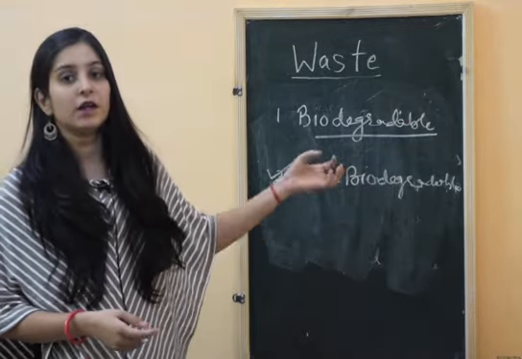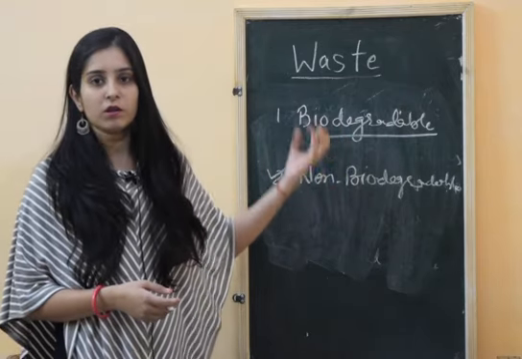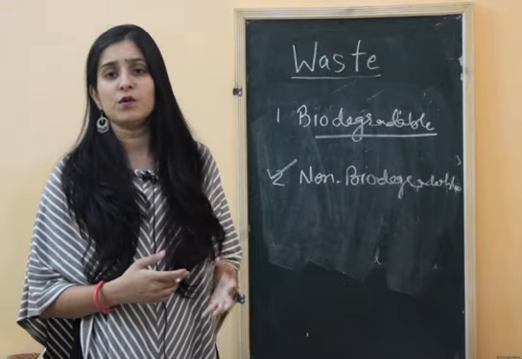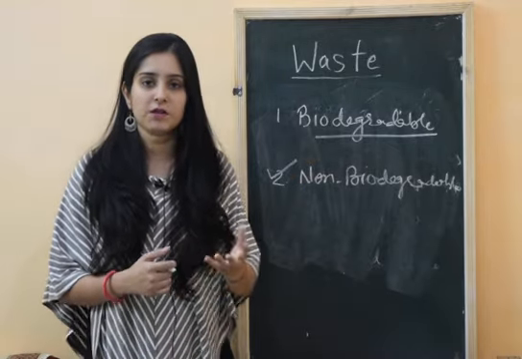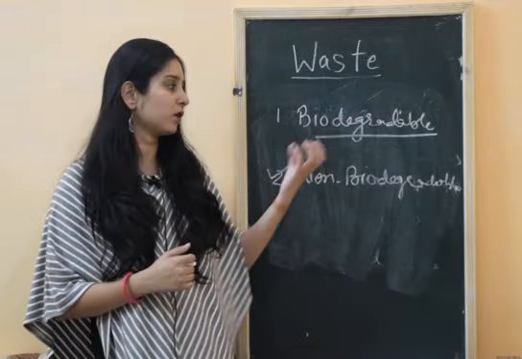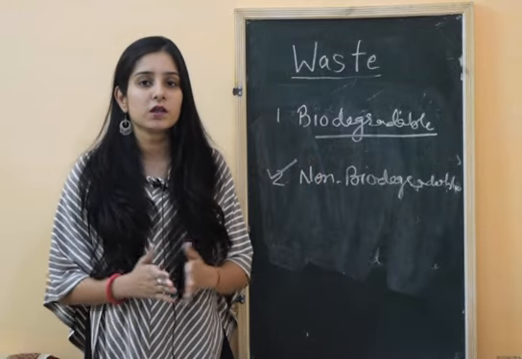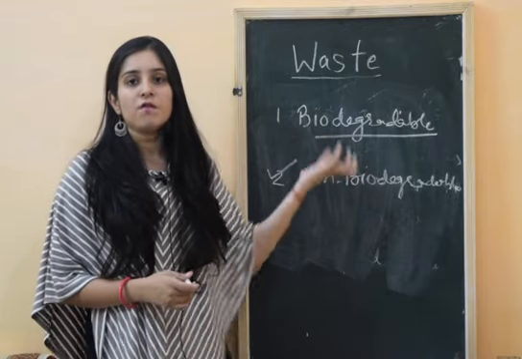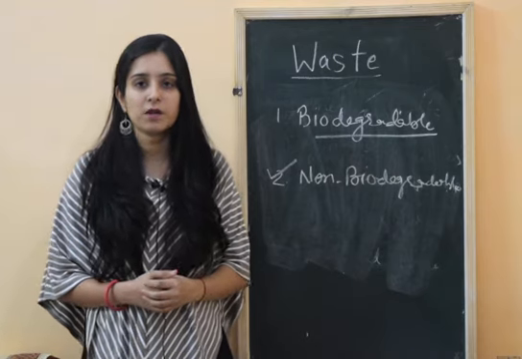If you see a green dustbin, that is for biodegradable waste. All the peels of vegetables and fruits should be thrown inside the biodegradable waste dustbin, which is green in color. So we should use such methods to separate biodegradable and non-biodegradable waste material.